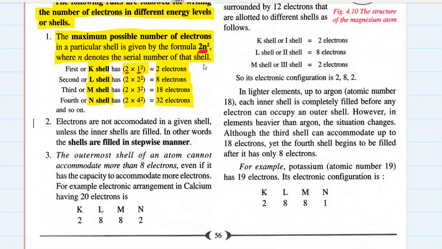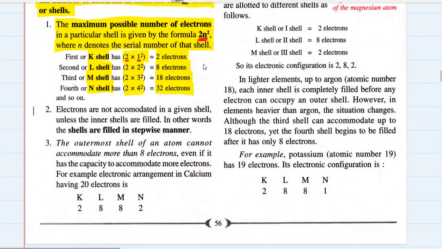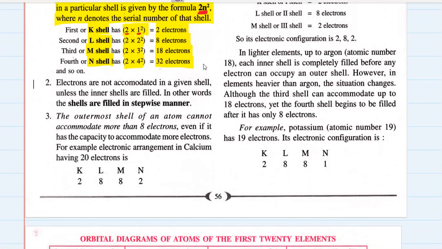Just remember the first rule before we go ahead. The first rule says the maximum number of electrons which can be accommodated in a given shell is given by the formula 2 into n square, where n is the serial number of that shell. Second, electrons are not accommodated in a given shell unless the inner shells are filled. In other words, shells are filled in a stepwise manner. Before you fill a shell completely, you cannot start filling the outer shell.